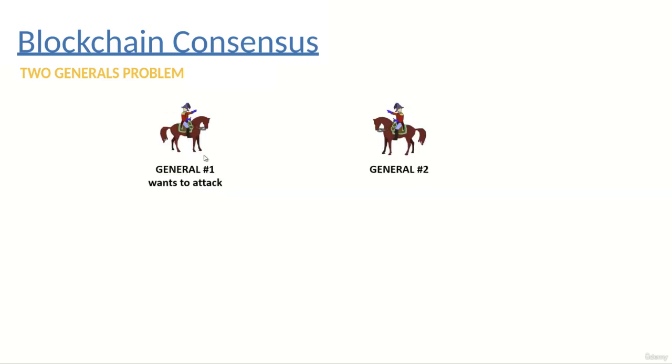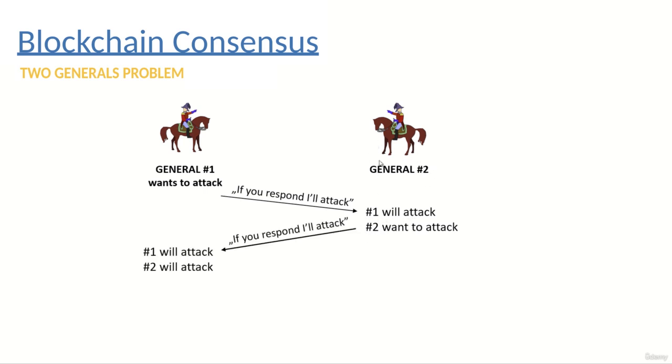Okay, so what to do in this case? Let's suppose the situation that the first general wants to attack. It is going to send a message to the second general: if you respond, I will attack. The second general wants to attack as well, so the reply is: if you respond, I will attack as well. In this case, the first general will attack and the second general will attack if there's a response. So the first general will send a message that we will attack.